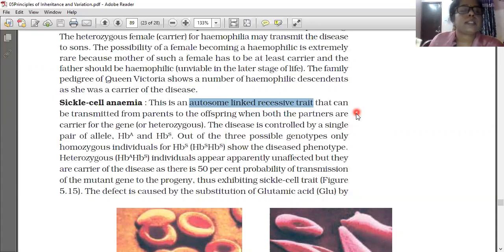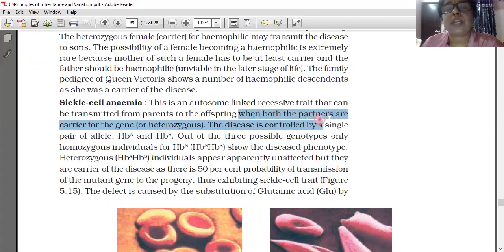Two alleles are there. See the alleles HBA and HBS. So, sickle cell anemia is an example of an autosome linked recessive trait. Autosome means the 22 pairs of chromosomes, not the sex chromosome. It is a recessive trait that can be transmitted from parents to offspring when both the partners are carriers of the gene. Otherwise, it is not carried, because it is a recessive trait.